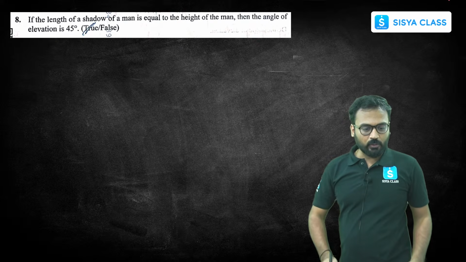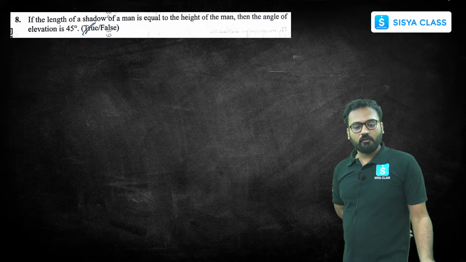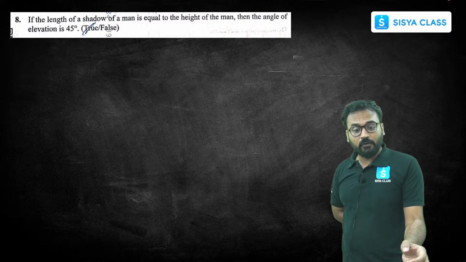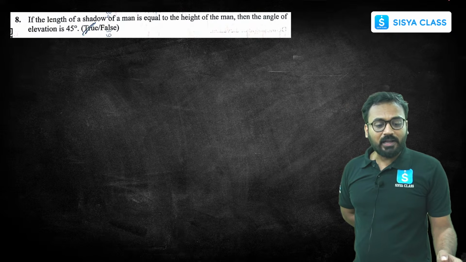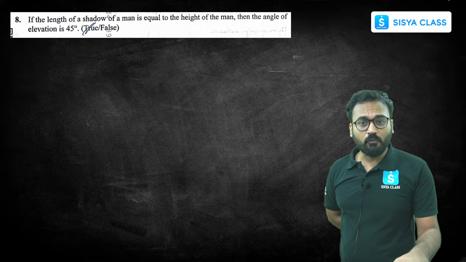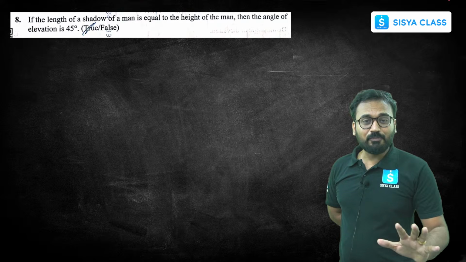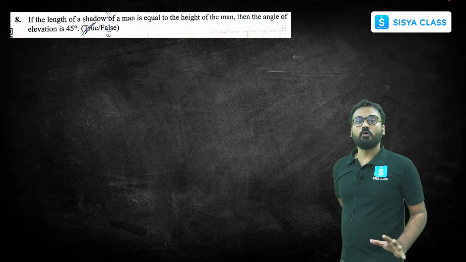So this is the 8th question. If the length of a shadow of a man is equal to the height of the man, the angle of elevation is 45 degrees, true or false. The student here has marked true. Let's check whether this is true or false.